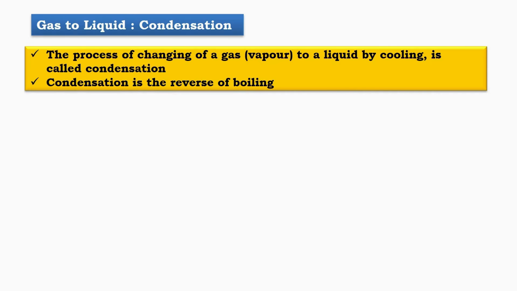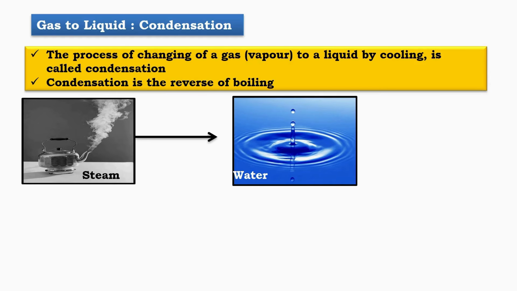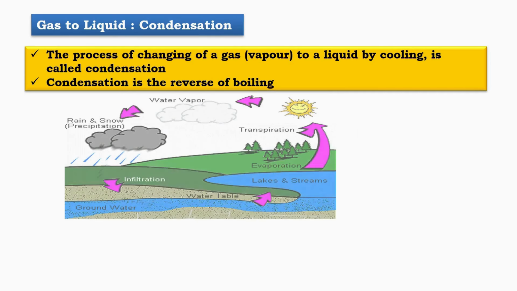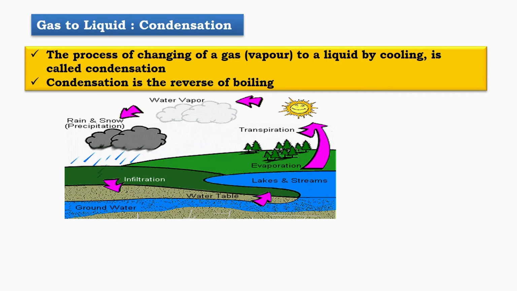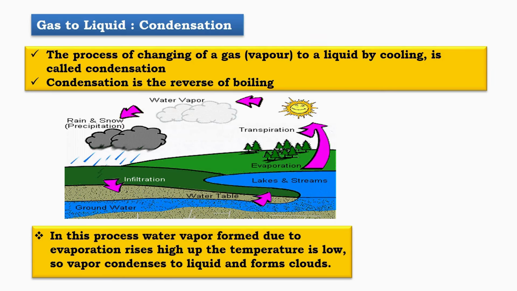Now, let us look at what happens in nature. During evaporation, water from lakes, rivers, and seas changes into water vapor due to heat from the sun. This water vapor rises high up into the atmosphere. As it rises higher, the temperature becomes low. Due to cooling, the water vapor condenses into tiny water droplets. These tiny droplets come together and form clouds. This process is called condensation.